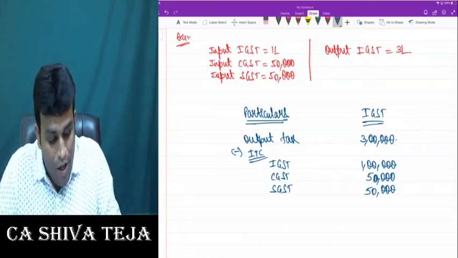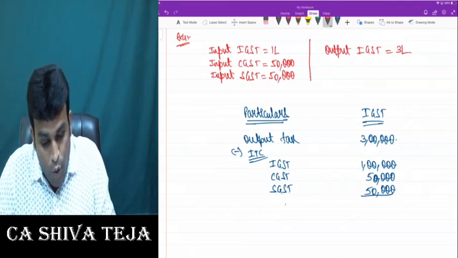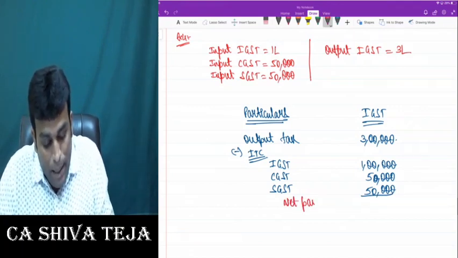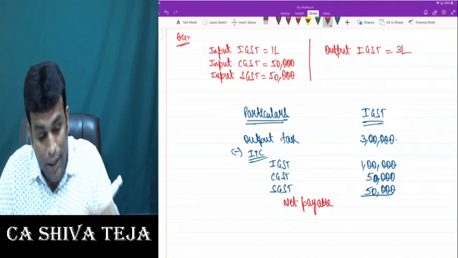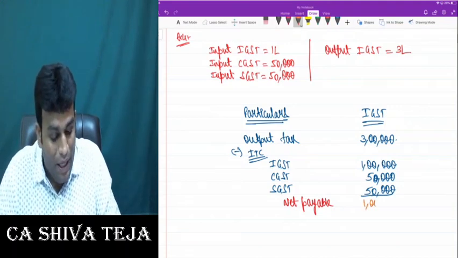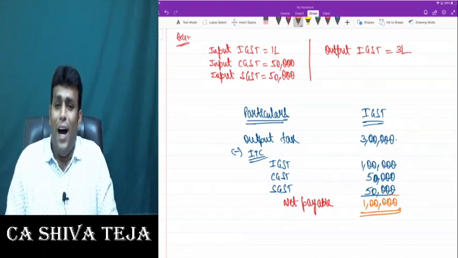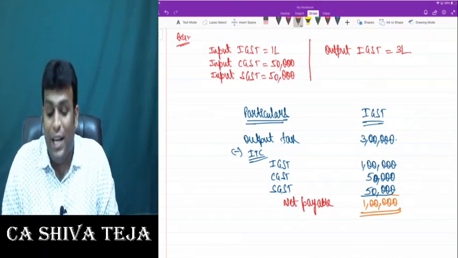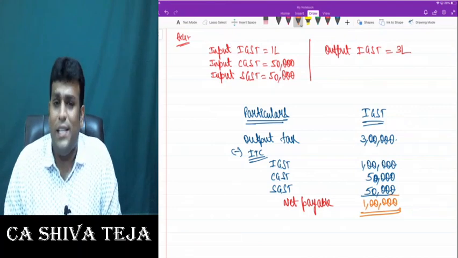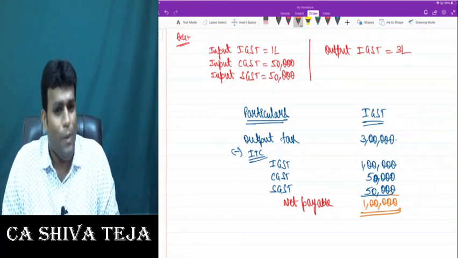That's it. So by reducing all these things, what we'll get is net payable. And my net payable is nothing but 1 lakh rupees. That's all. I strongly believe that we have got great clarity of thought by looking at all these examples, my dear friends. Come on, speak out.